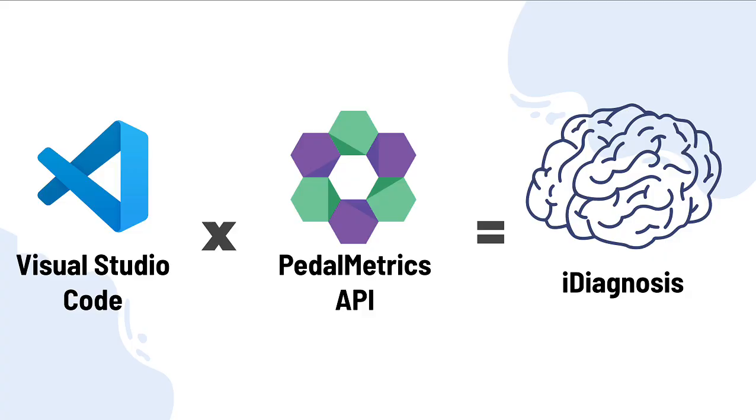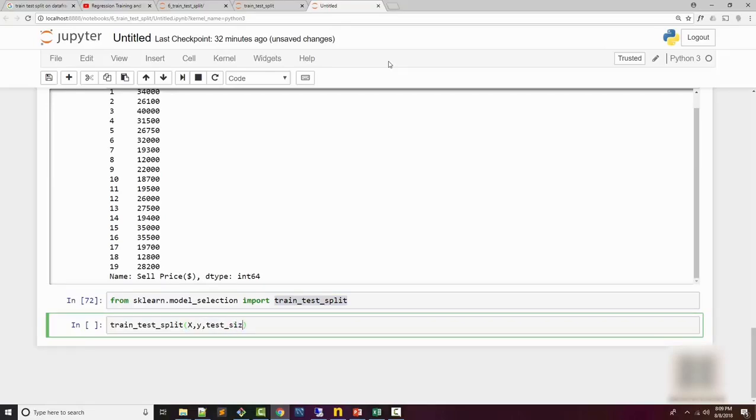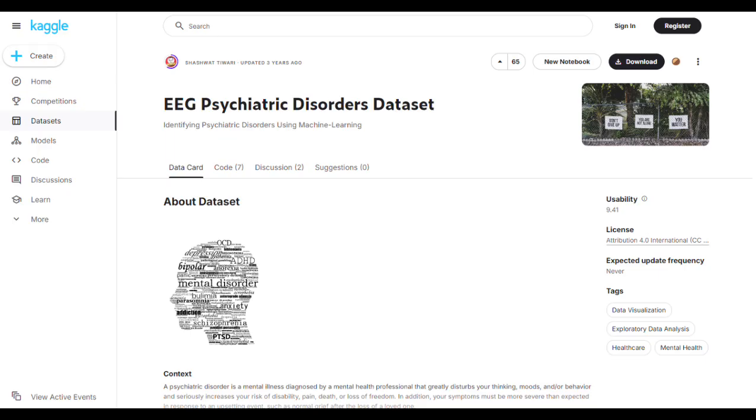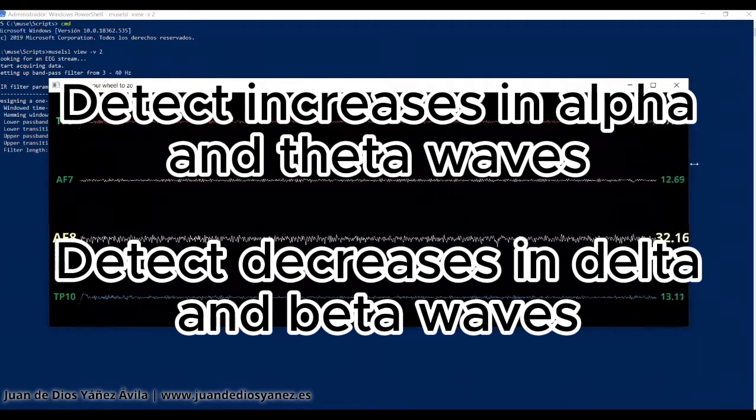iDiagnosis was developed using VS Code and the Pedalmetrics API to be able to efficiently streamline the data from the Muse headband. The AI model is trained on an EEG psychiatric disorders dataset from Kaggle to detect increases in alpha and theta waves and decreases in delta and beta waves.